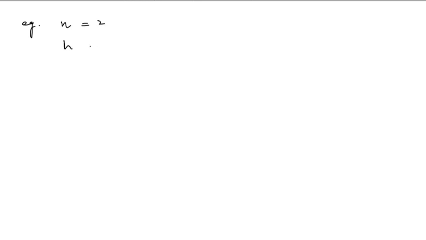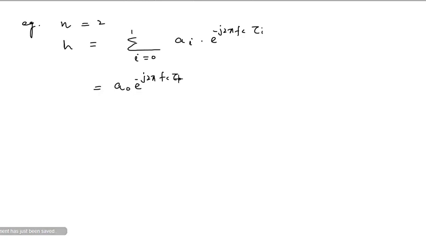Then h will be equal to summation i equal to 0 to 1, because we have only two paths here, of a_i into e raised to power minus j 2 pi fc into tau i, and we can split the equation as a0 into e raised to power minus j 2 pi fc into tau 0 plus a1 into e raised to power minus j 2 pi fc into tau 1.